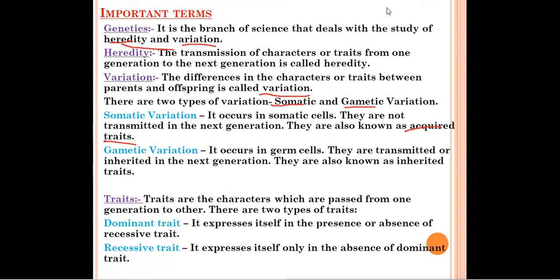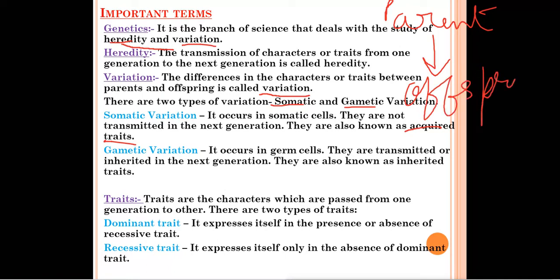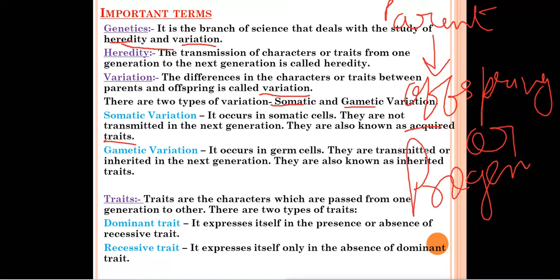For example, this is our parent generation, and the next generation, the children generation, is called the offspring or the progeny. So the generation after the parent is called offspring or progeny. Don't get confused about these words, offspring or progeny.